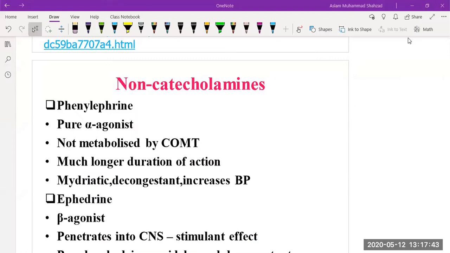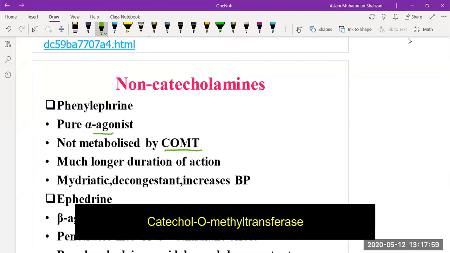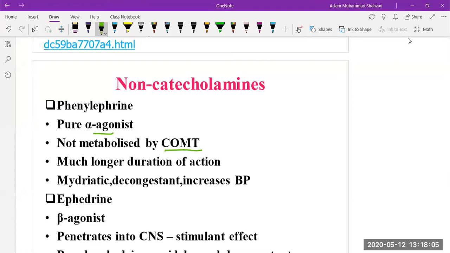Now next is non-catecholamines, and the example is phenylephrine. It also belongs to the alpha agonists, which are not metabolized by COMT, which is known as catechol O-methyl transferase, and they have a much longer duration of action. Phenylephrine has been used for mydriasis, decongestion, and increase in blood pressure.